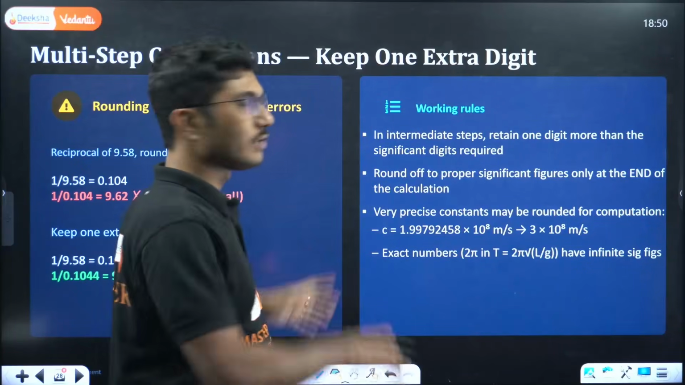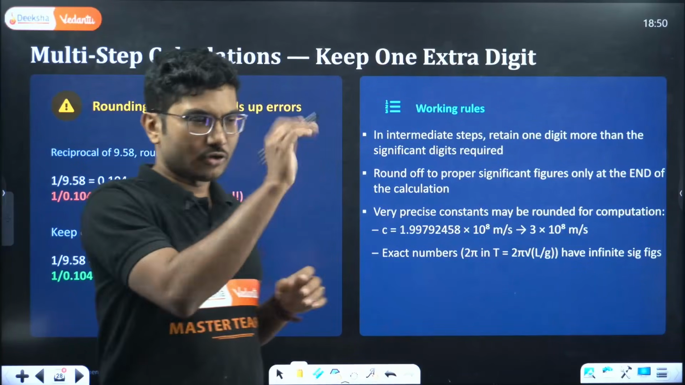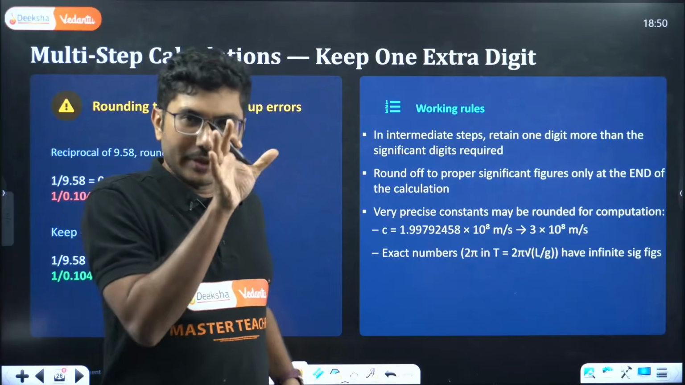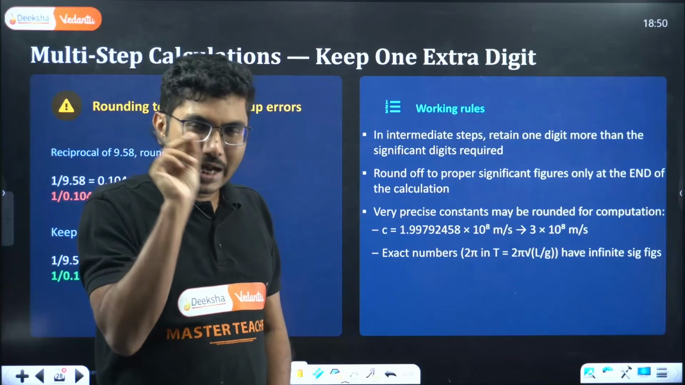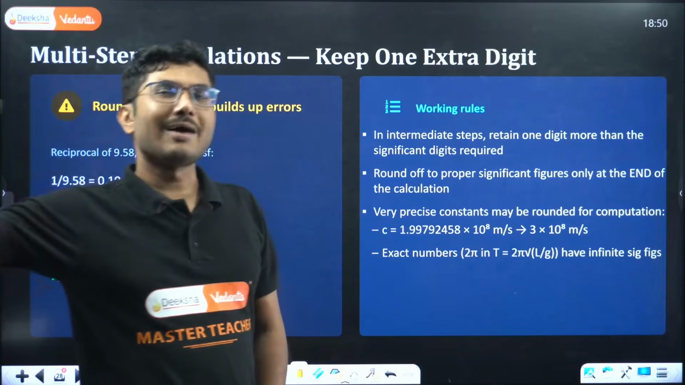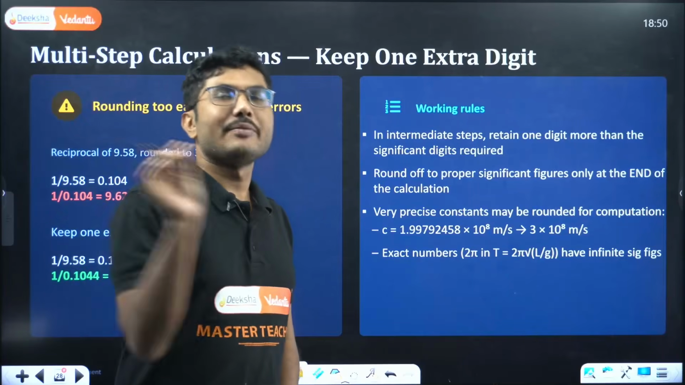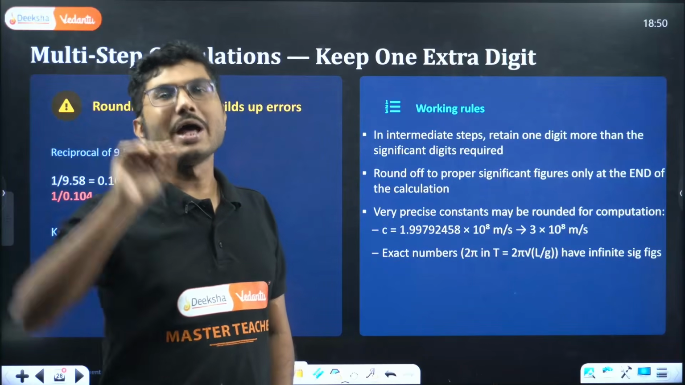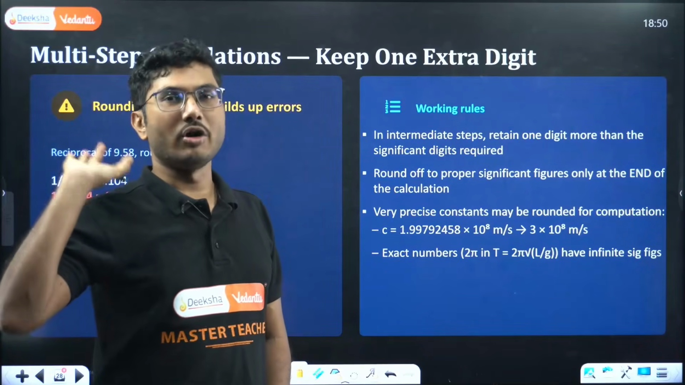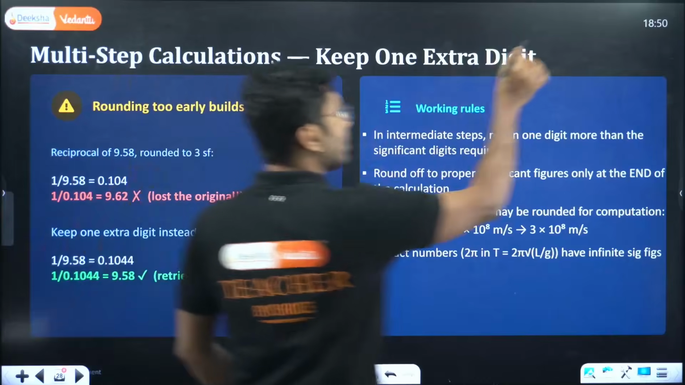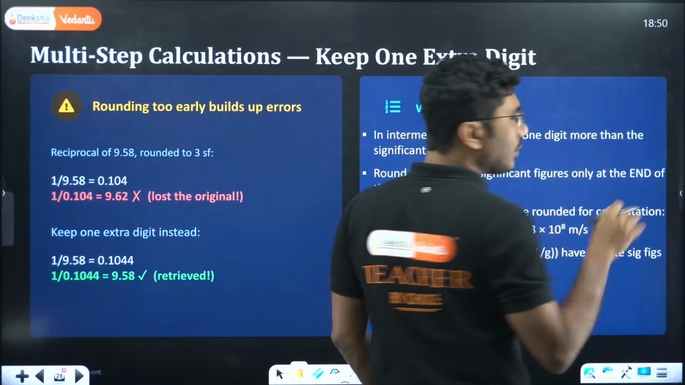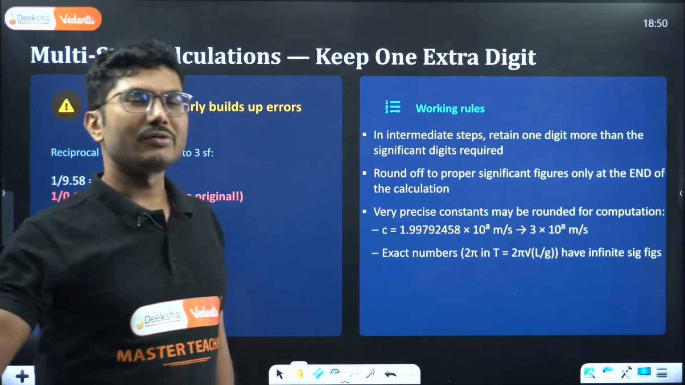So suppose some problem is given and you are solving it. In between, the value that you are writing should not have all the digits, and should not have the least number of digits; it should have one extra digit only. Suppose you are doing, say, s equals ut plus half at squared, and you are calculating at squared.